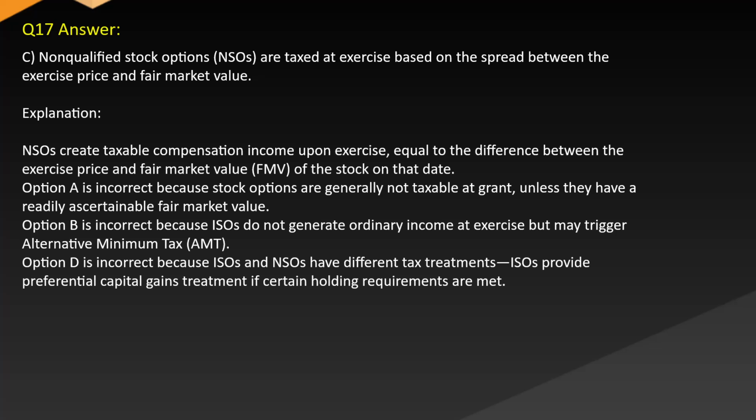Option A is incorrect because stock options are generally not taxable at grant unless they have a readily ascertainable fair market value. Option B is incorrect because ISOs do not generate ordinary income at exercise but may trigger alternative minimum tax (AMT). Option D is incorrect because ISOs and NSOs have different tax treatments. ISOs provide preferential capital gains treatment if certain holding requirements are met.